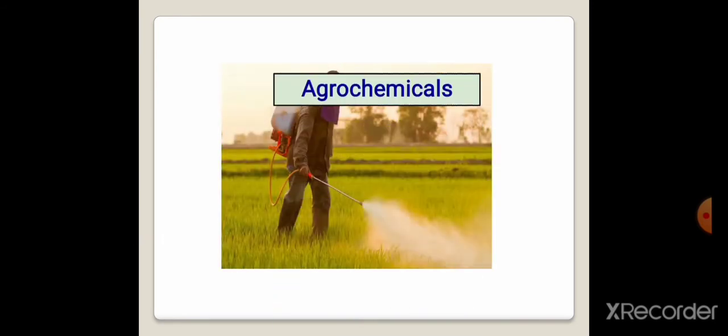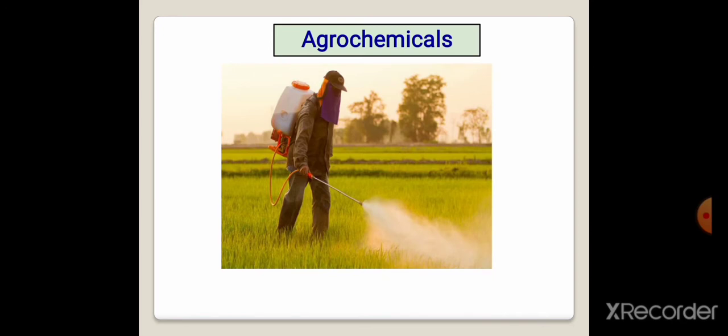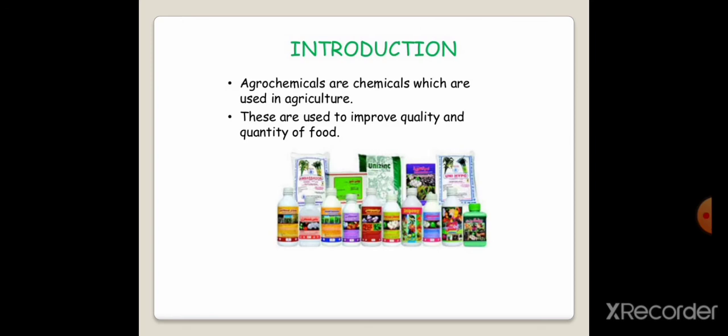First what we have to see is the basic introduction. This picture indicates that there is a man who is spraying certain chemicals, and that spraying of chemicals is for increasing the crop production. This is called agrochemicals. And in this we have to see the basic introductory part. What are agrochemicals? Agro indicates agriculture, chemicals, that is the chemicals which are used in agriculture.